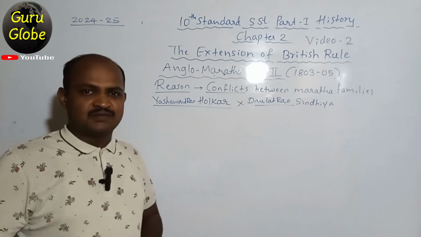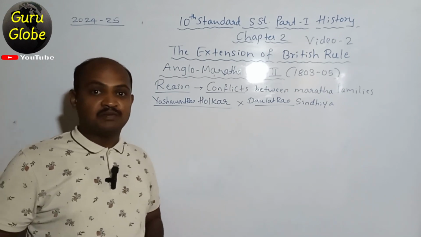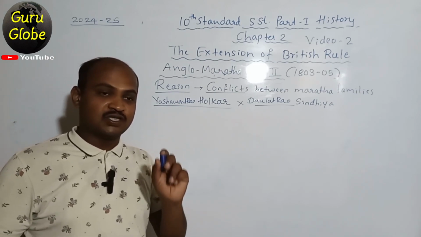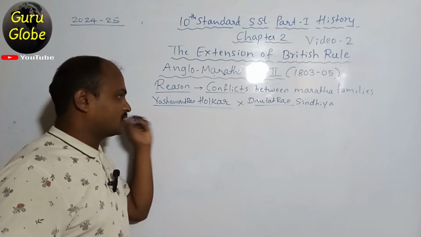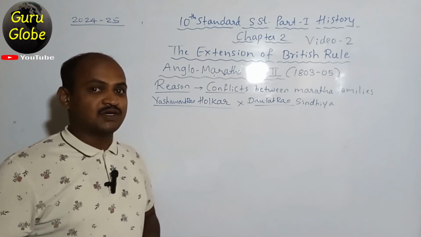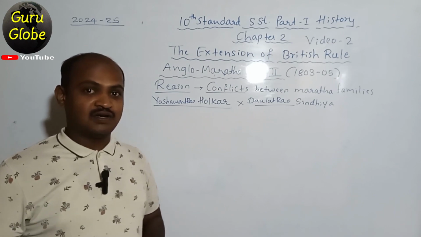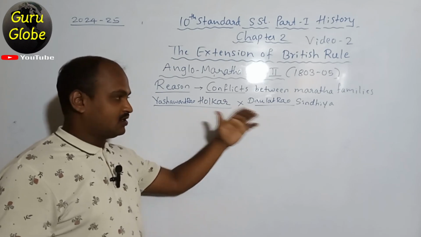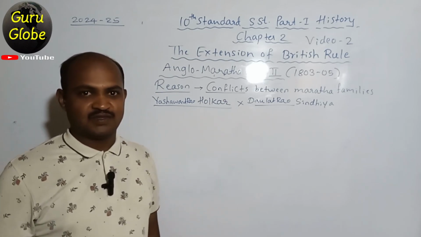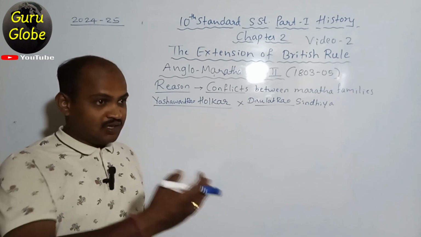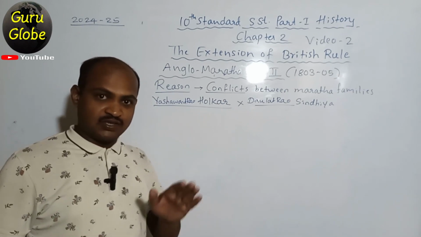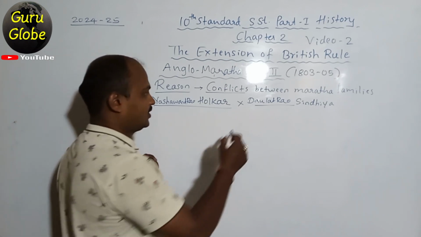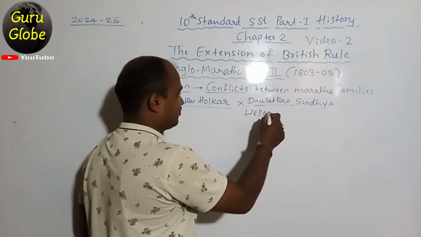After that insult, the Peshwa asked for military support from the British to defeat Yashwantrao Holkar, and the British agreed. At that time, the Governor General of British India was Lord Wellesley.